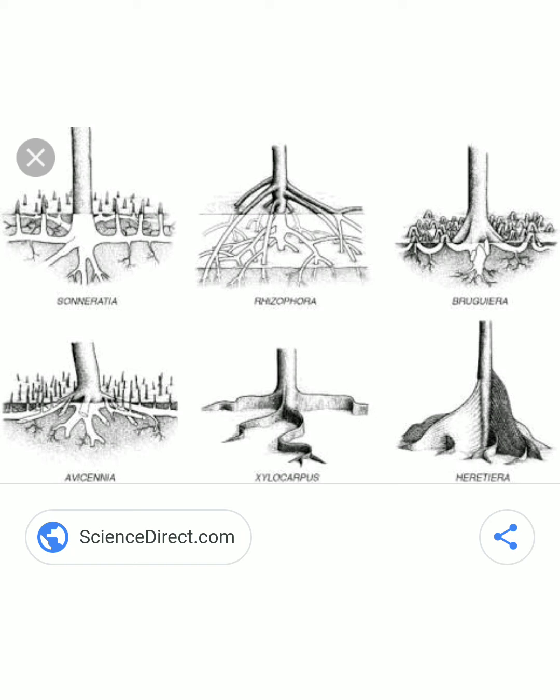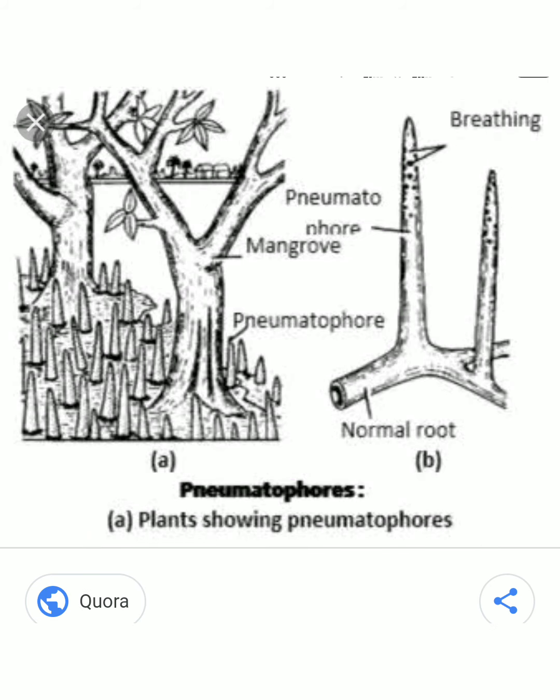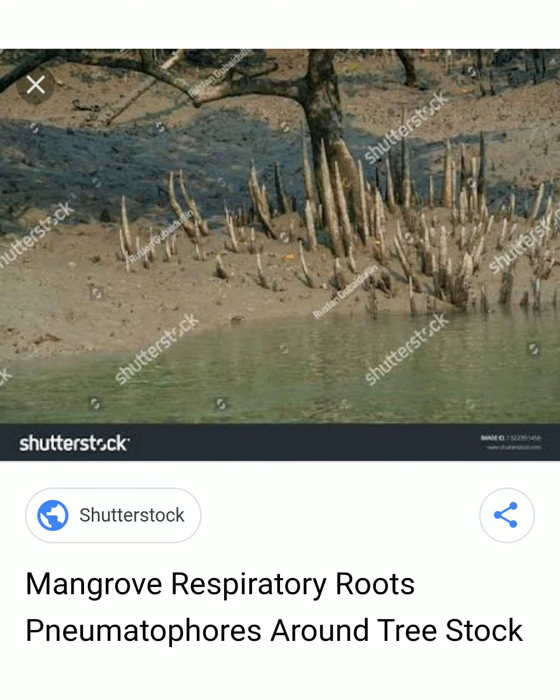These specialized roots found in mangrove plants help the plant in gaseous exchange. That is, they are also known as respiratory roots.